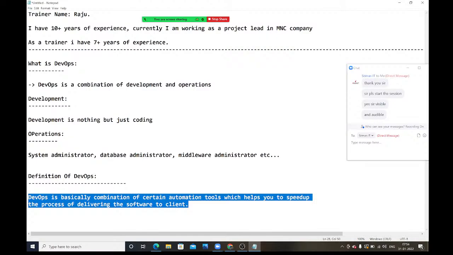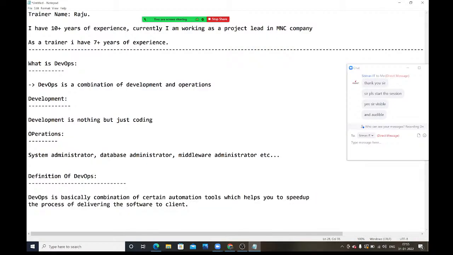Understood what I'm telling? Guys, clear what I'm telling? Suppose you don't have DevOps, everything you need to do manually. By using DevOps, all those manual things we are automating. Because of that, we are able to deliver the software to the client as quickly as possible. It won't take much time for the delivery. Clear?